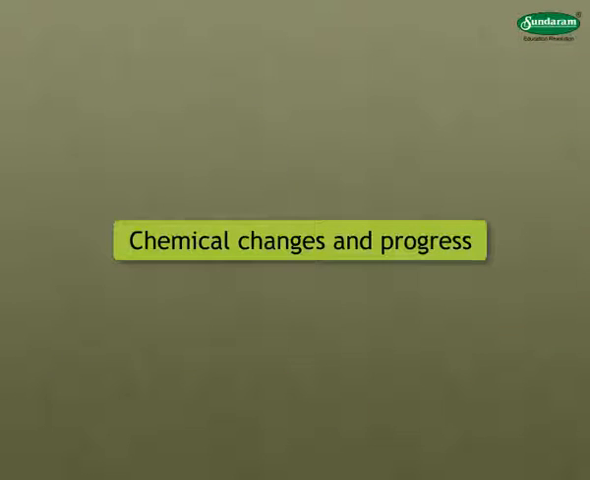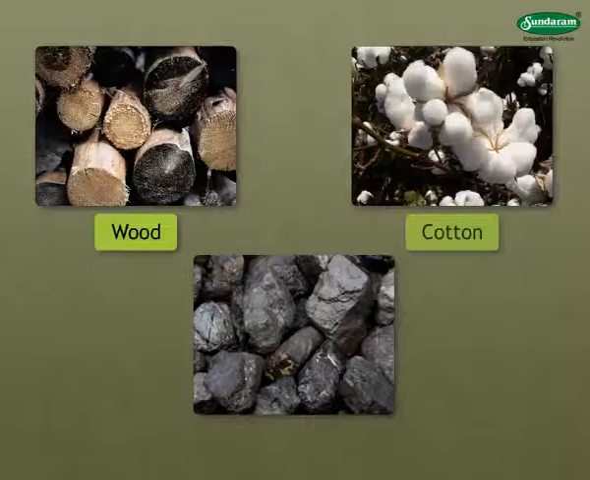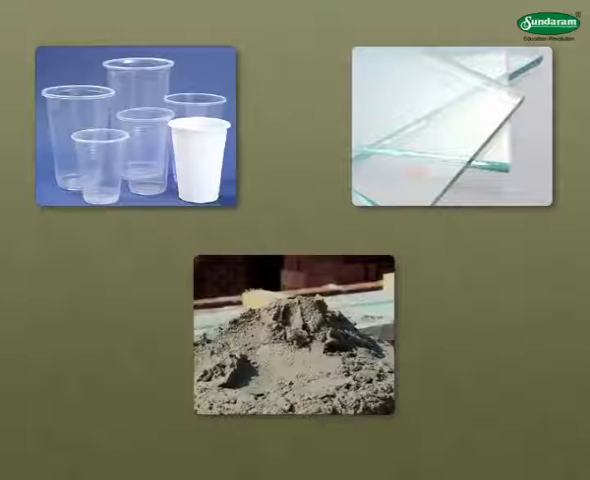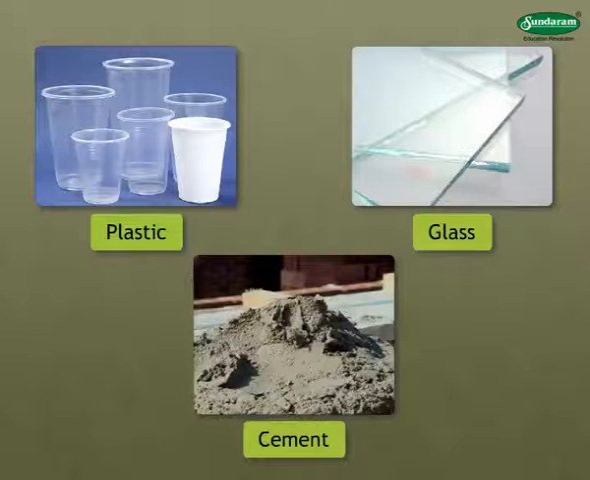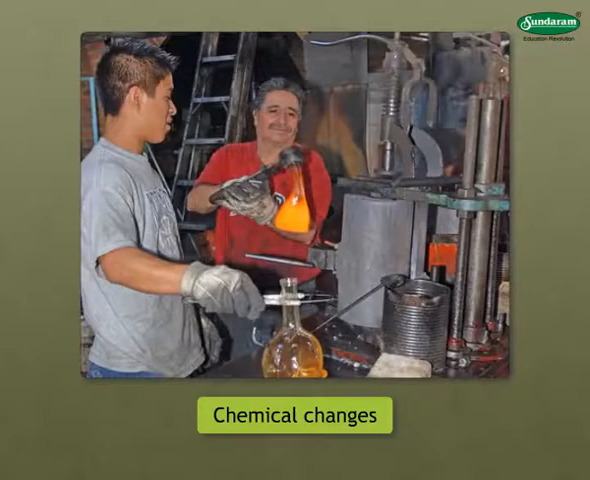Let us study about chemical changes and progress. From ancient times, materials such as wood, cotton, or coal, which are available in nature, have been used to satisfy our needs. But man has also made substances like plastic, glass, cement, which are not available in nature, through his research. Today, these substances have become necessary for us. These are made by bringing about chemical changes in certain substances.